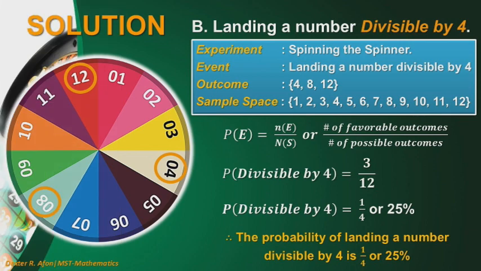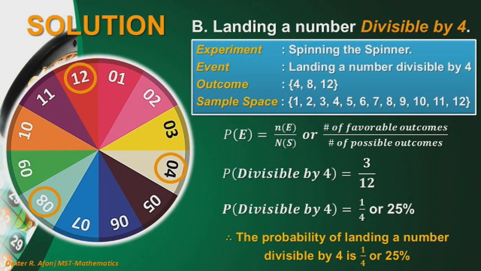Let us now proceed to our second question. What is the probability of landing on a number divisible by 4? We have here the experiment, spinning the spinner, and for the event, landing on a number divisible by 4. And for the outcomes, we have 4, 8, 12, which are divisible by 4. And for the sample space, we have 1 up to 12. So simply apply the formula.